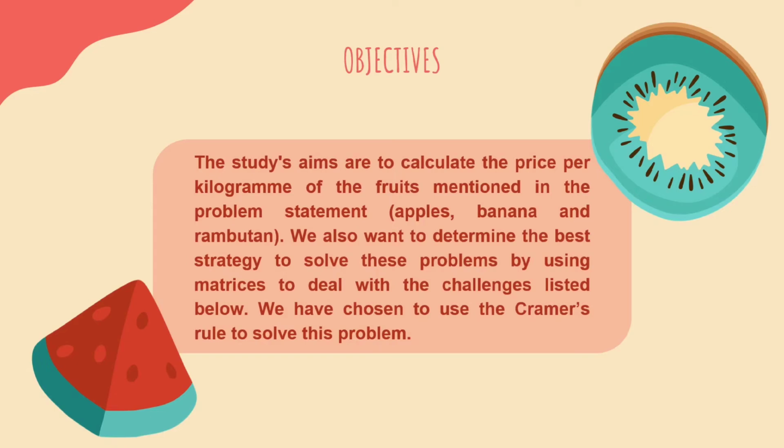Objective. The study aims to calculate the price per kilogram of the fruits mentioned in the problem statement, which are apples, bananas, and rambutan. We also want to determine the best strategy to solve this problem by using matrix to deal with the challenges listed below. We have chosen to use Cramer's rule to solve this problem.